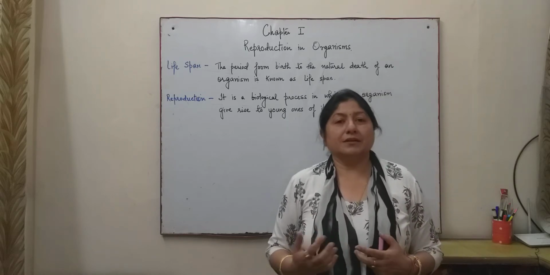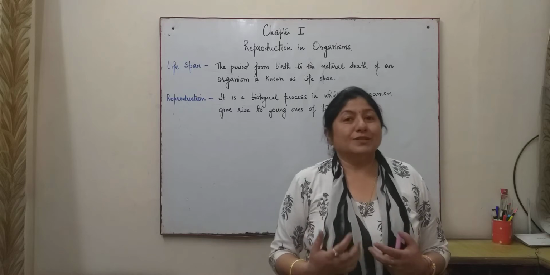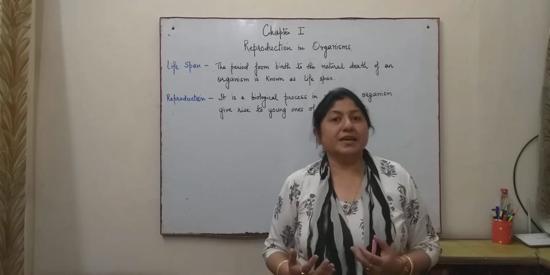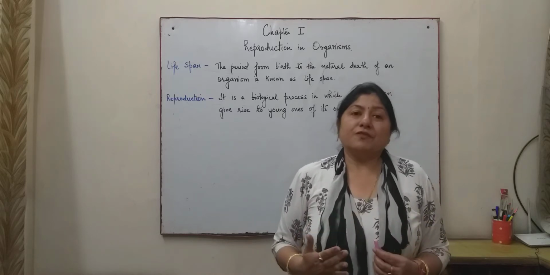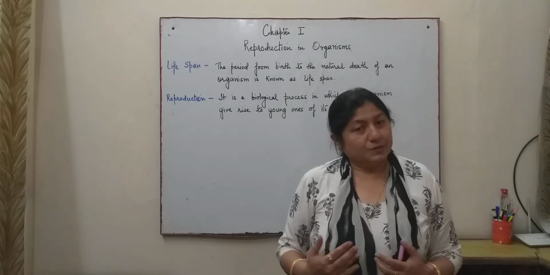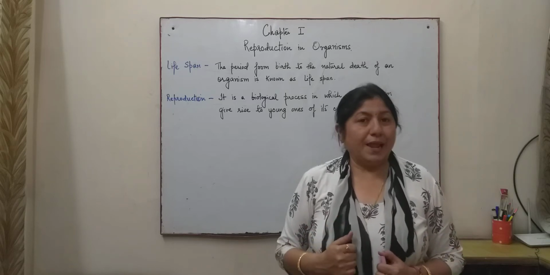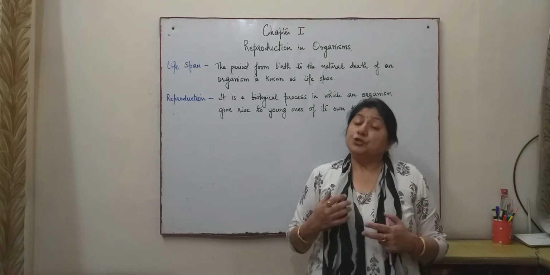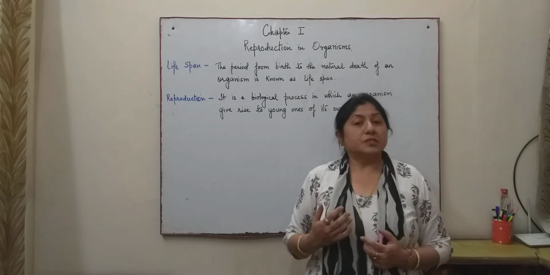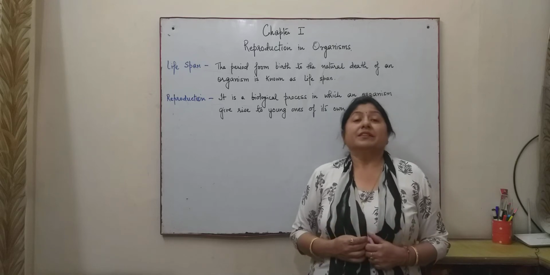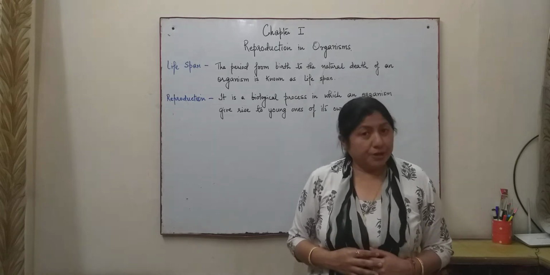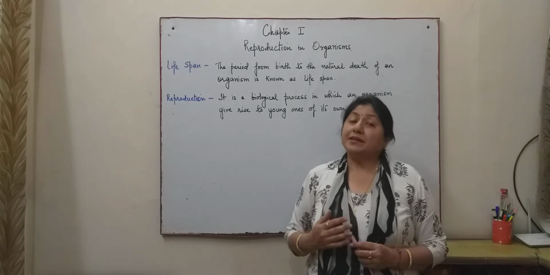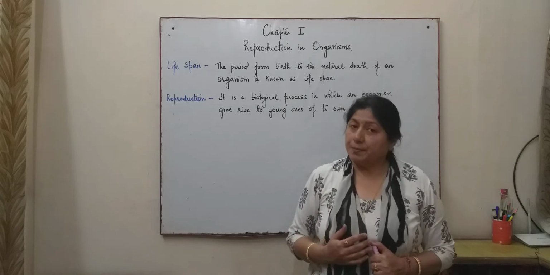It is not about the size, nor is there any relation to the size. It is different for different kinds of organisms which exist on this planet. So during that lifespan, for the continuation of the species, it is necessary that an organism must reproduce. And that is what is known as reproduction.